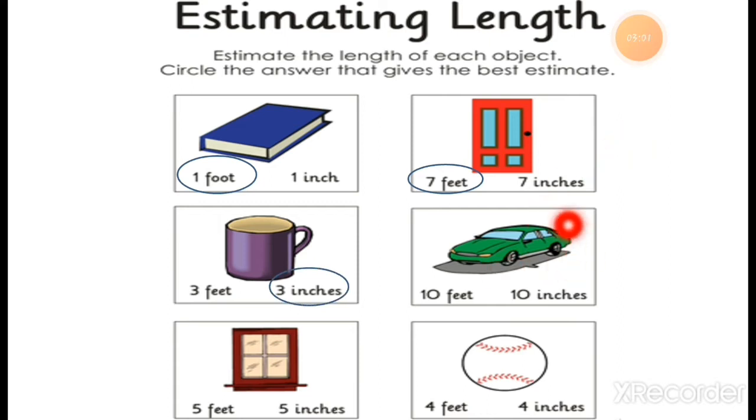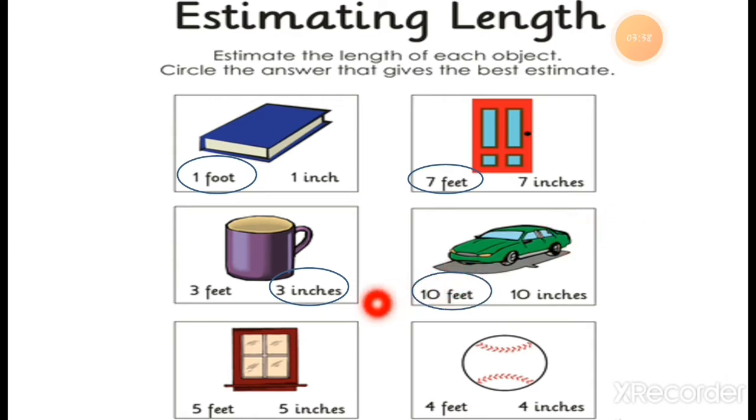Then a car. You can see in this picture there is a car standing. So what should the length of this car be? 10 feet or 10 inches? It means centimeters. You have to think about it. 10 centimeters is a very small length. And 10 feet matches the length of the car. So the right answer is 10 feet.